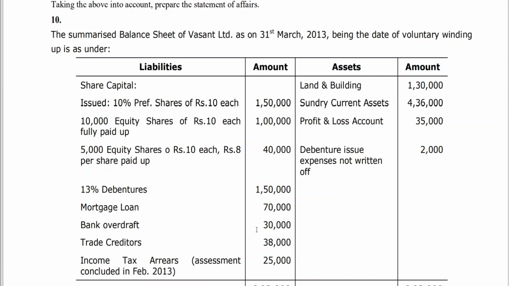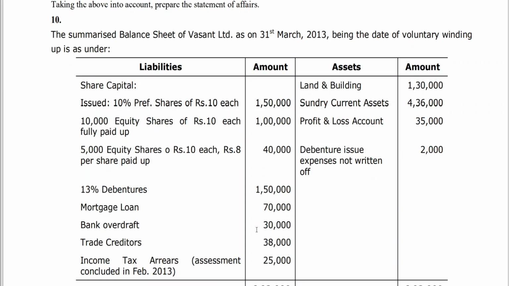Such a receiver will take over the charge of the assets, and make the payments to the persons who have priority over debenture holders. The receiver is appointed either by the debenture holders or by the court. The main purpose of appointing him is to get back the debts which are due by the company to them. Due by the company to them means due by the company to debenture holders.